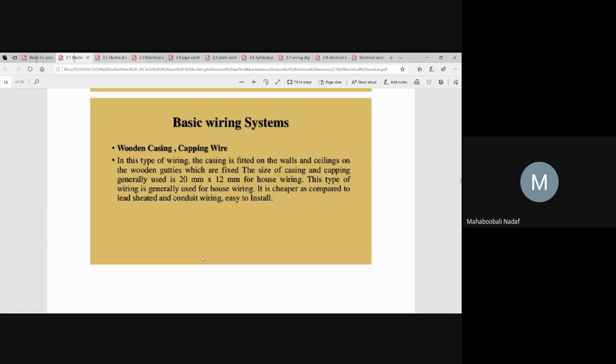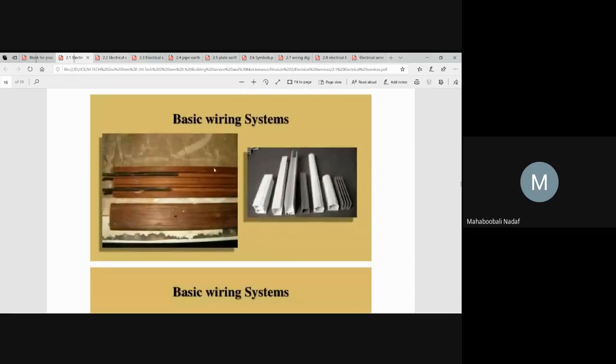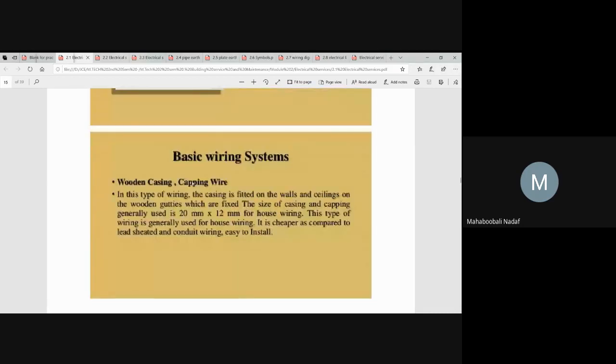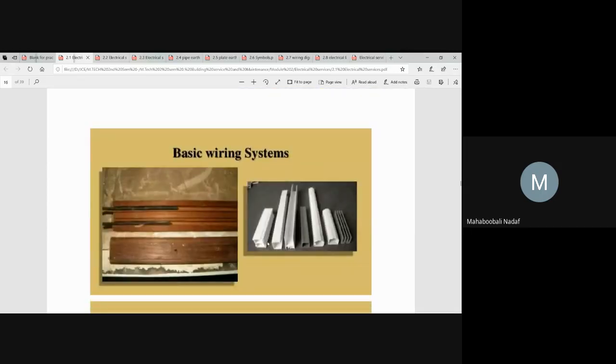Second type of wiring system is wooden casing. Simple, better quality. In the wooden casing, a continuous strip of wood is running, similar to the cleat, and inside there is a groove. This type of system is called wooden casing or plastic casing or caping wire. Caping is nothing but giving one small conduit.